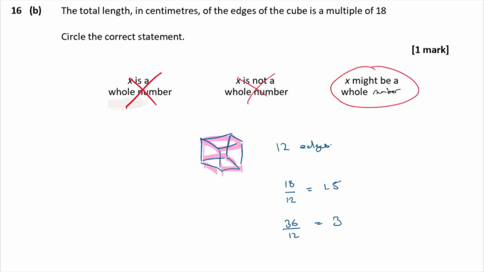Okay, because I've got two examples there. One when it's not a whole number and one where it is, for two different multiples of 18. So that's going to continue, isn't it? The next multiple is not going to be divisible by 12, and the one after is. Okay, so x might be a whole number.